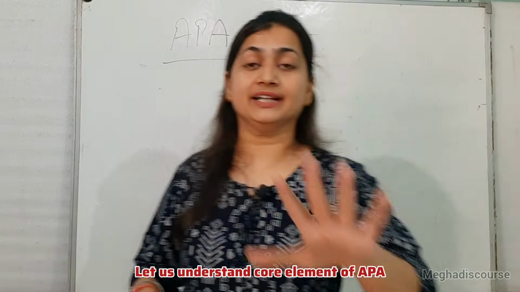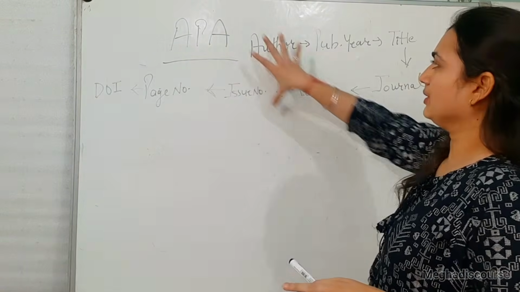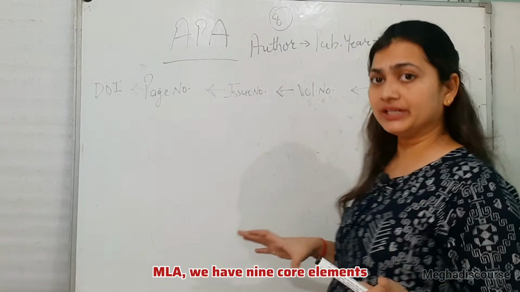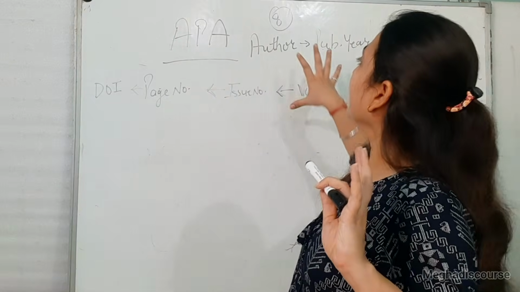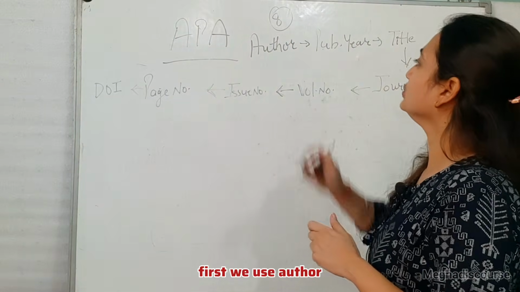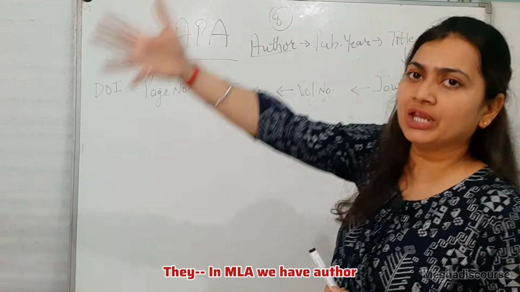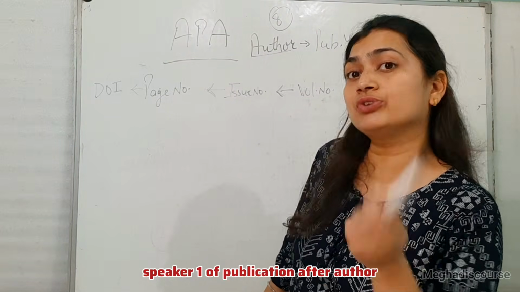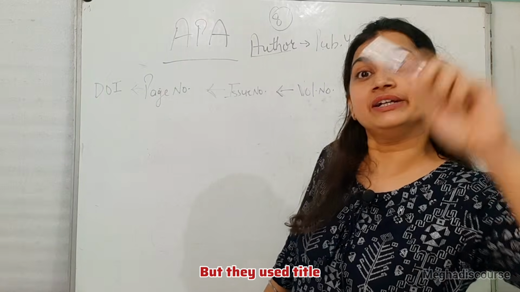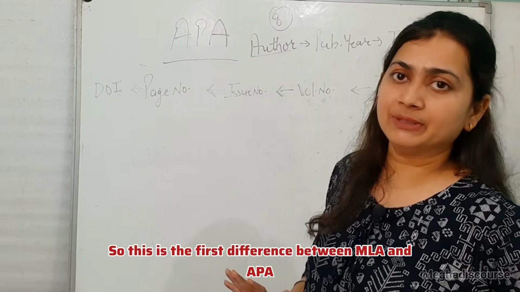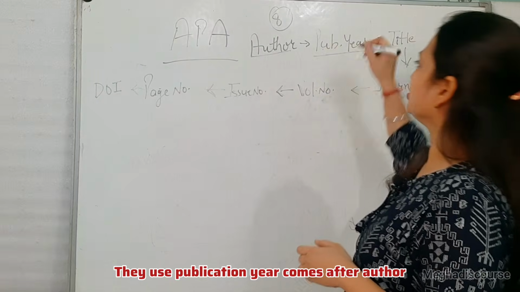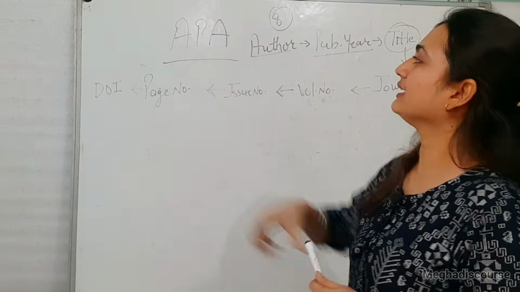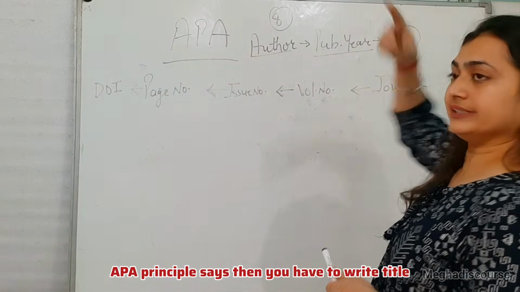Now, let us understand the core elements of APA. They say, I have these 8 core elements. In MLA we have 9 core elements, but they say I have these 8 core elements. And in the 8 core elements, first we use author. In MLA we have author. Now they say I will use the publishing year, the year of publication, after author. But they used title. So this is the first difference between MLA and APA. Then APA principle says you have to write the title.